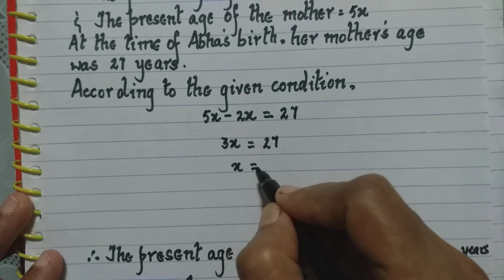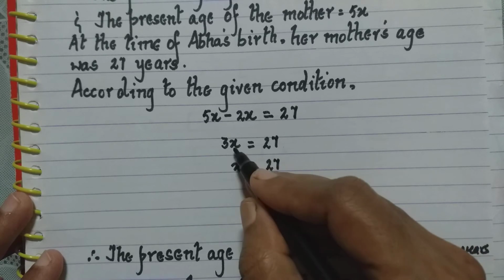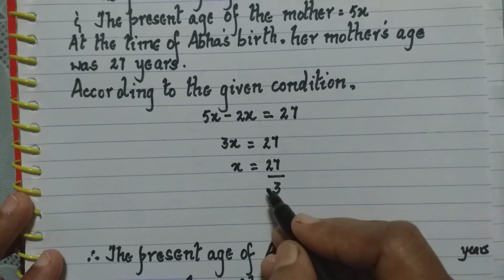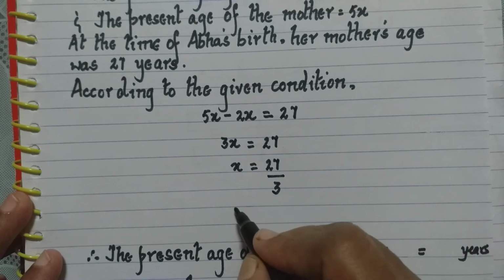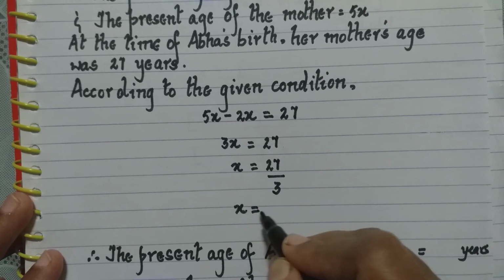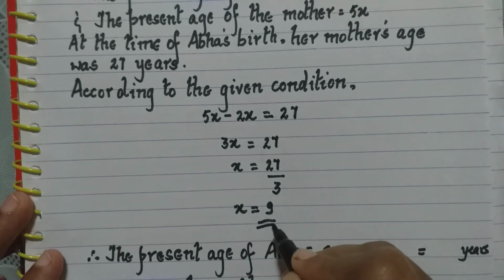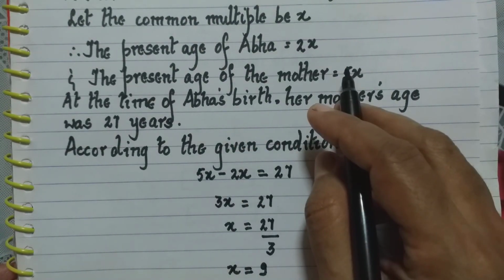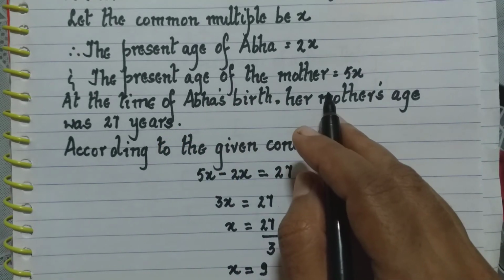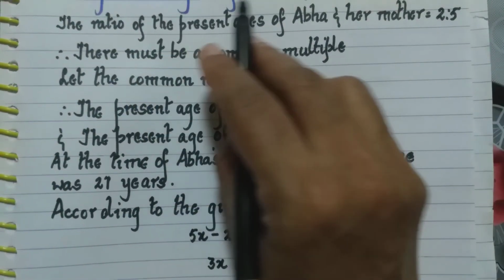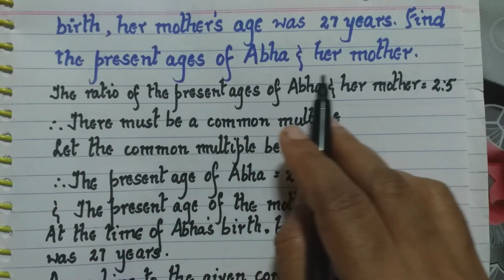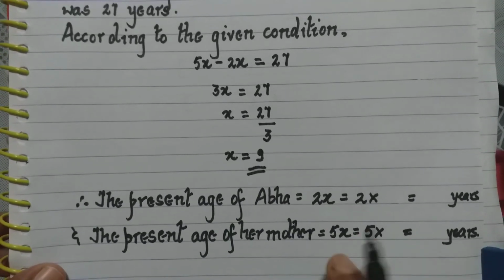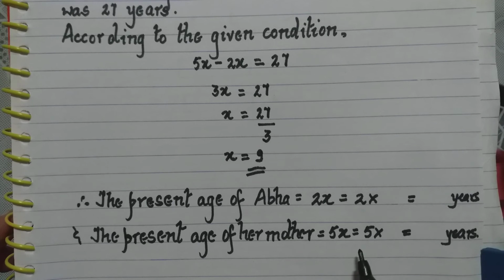So x is equal to 27 upon 3, this 3 comes to the denominator. 3 goes in 27 9 times. Therefore x is equal to 9. Now we have got the value of x, but we had said the present age of Abba is 2x and present age of mother is 5x, and we had to find out the present ages of Abba and the mother. So we will substitute the value of x and find out the ages of Abba and the mother.